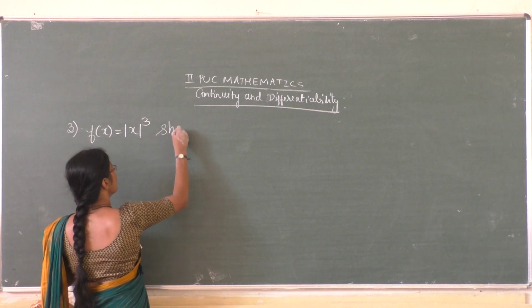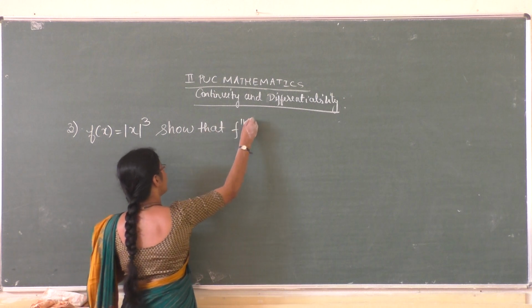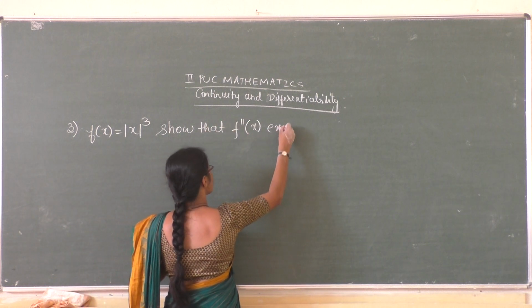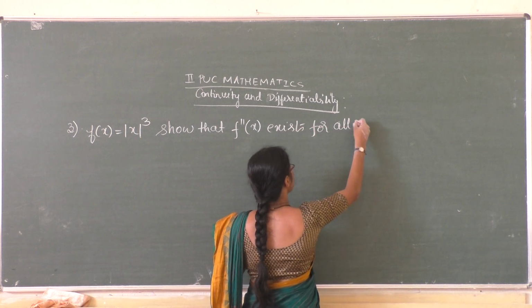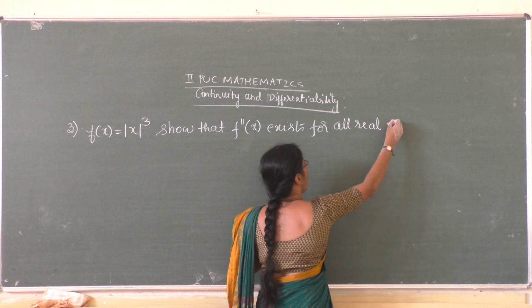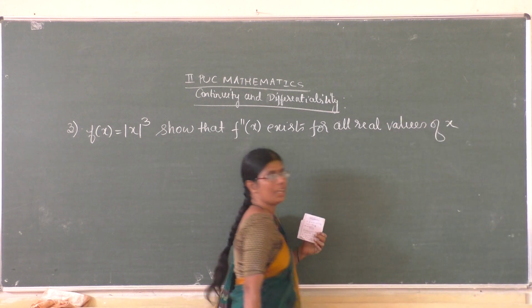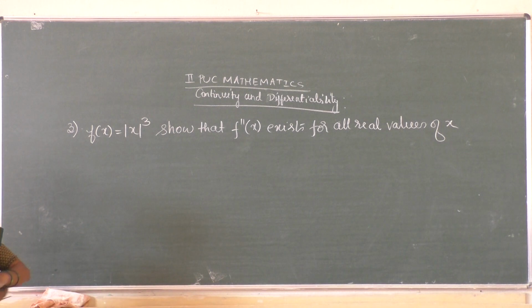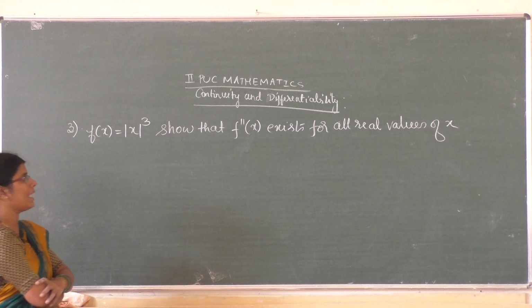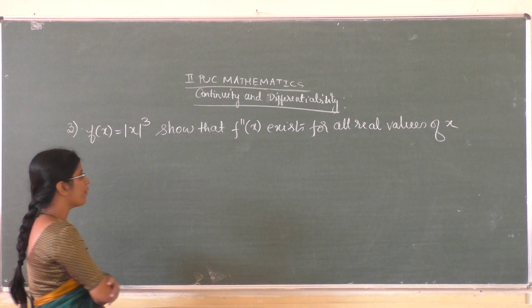Show that f double dash of x exists for all real values of x. F of x is equal to mod x whole cube. Show that f double dash of x exists for all real values of x.